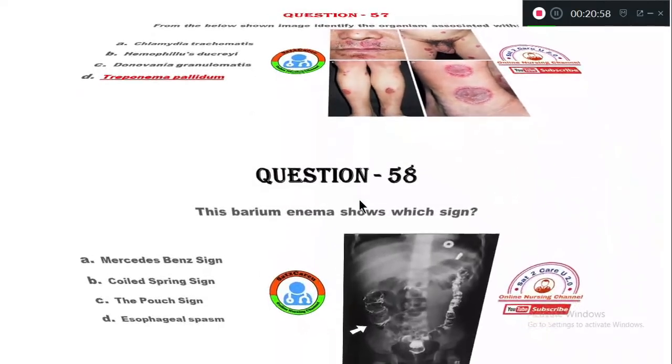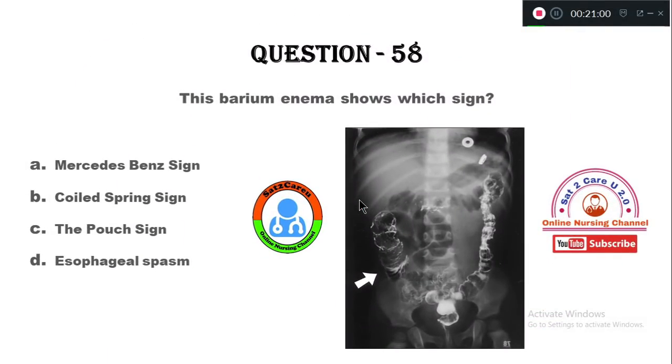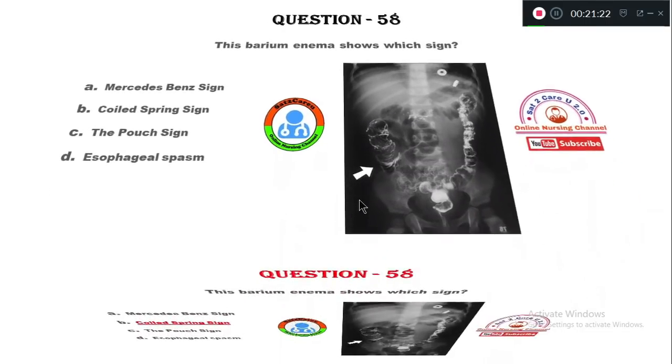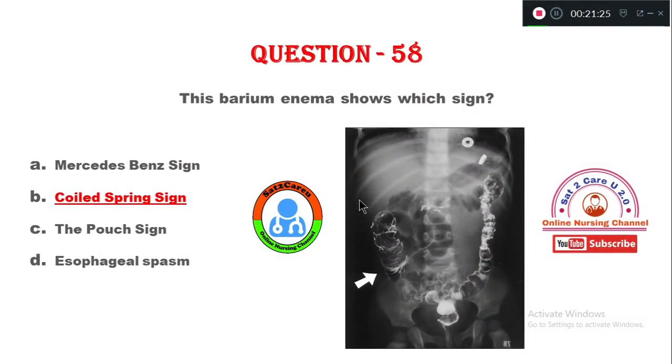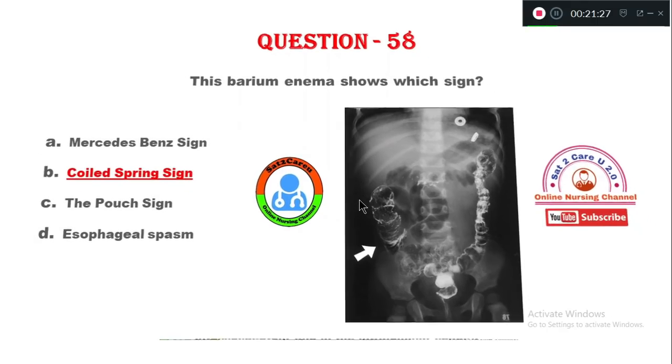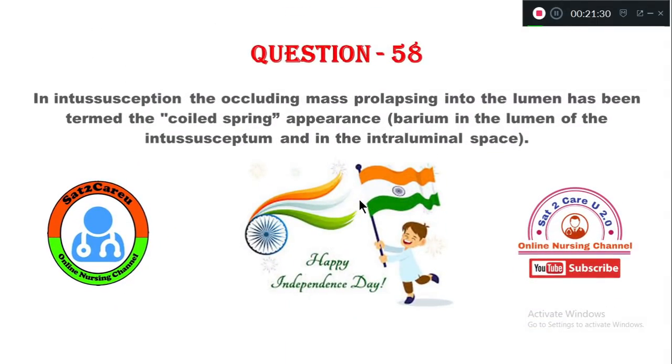Now let's go to the 58th question. Here the barium enema image shows which sign? Option A, Mercedes-Benz sign. B, coiled spring sign. Option C, the spout sign. Option D, esophageal spasm. So this barium enema shows the sign of intussusception, that is the coiled spring sign, which is common in the intestine in intussusception. So that is question number 58.